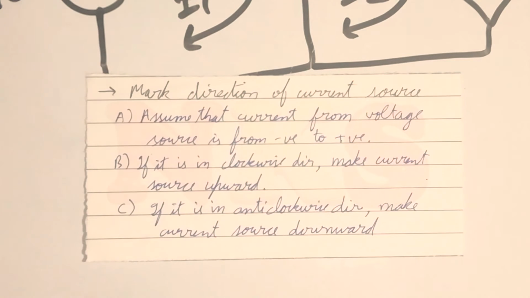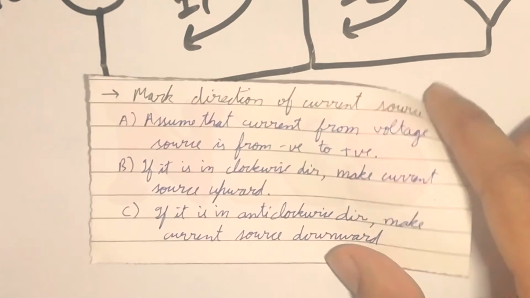Assume that current from the voltage source is from negative to positive. If it comes out in the clockwise direction, then make the current source upward. If it comes out in the anti-clockwise direction, then make the current source downward. Now let me draw the dual network.